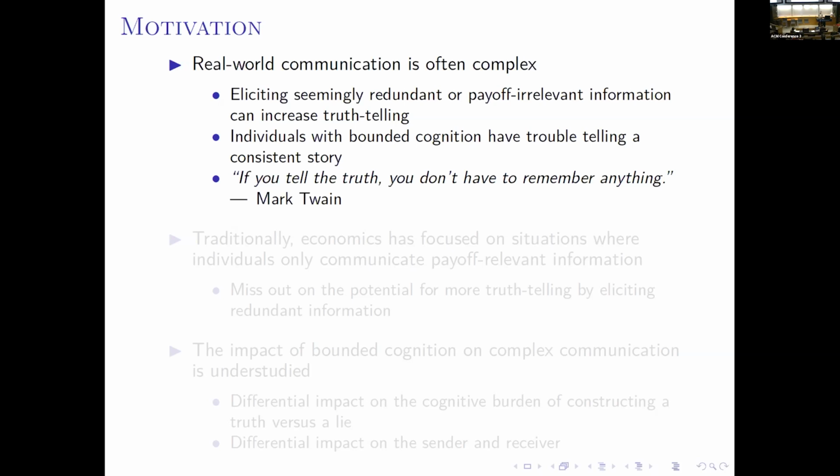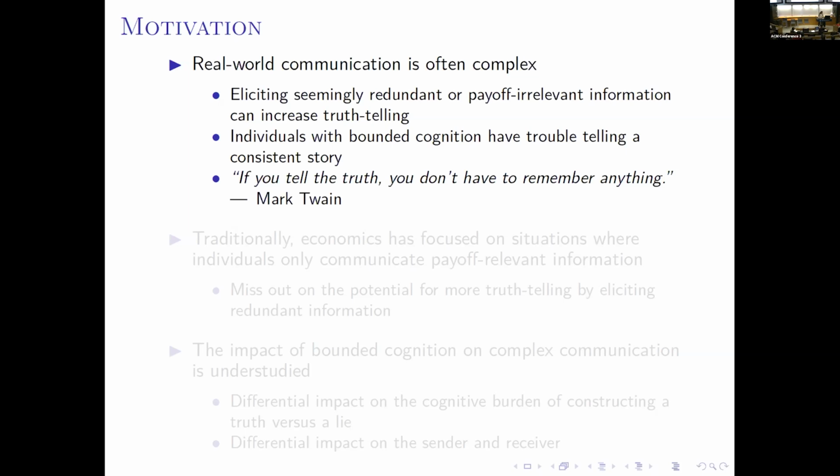So complex communication does not only happen in interrogations, but also in other social interactions. So for example, when we file an insurance claim, we need to provide details of the accident. Or like if Mary wants to find out her husband's whereabouts last night, she can also check additional details.